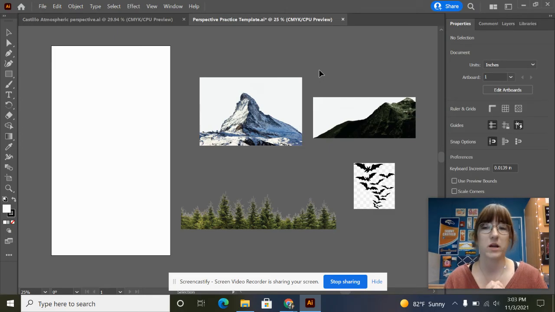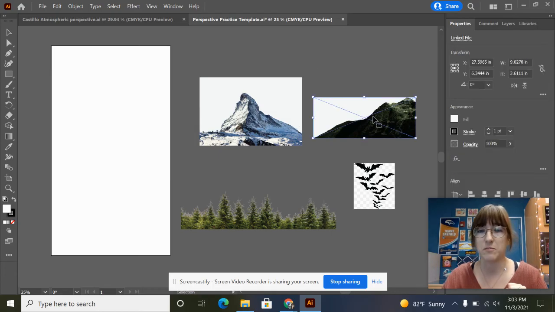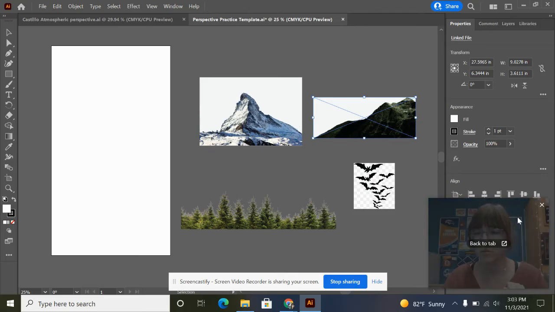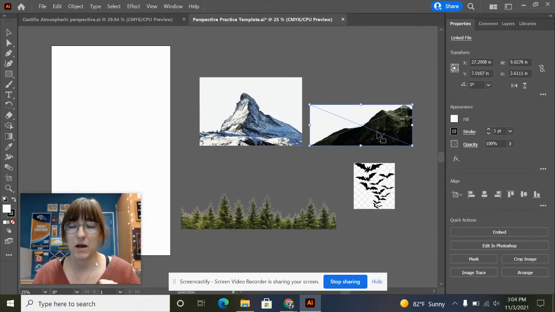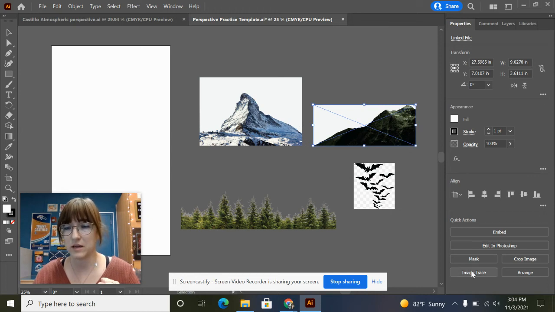So we're going to go ahead and get started with the first mountain. We're going to use this guy right here. I'm going to move this guy over so that you can see the instructions. With the image selected, I'm going to use image trace. That is a button that's located right down here. It just says image trace. It's in the properties panel.